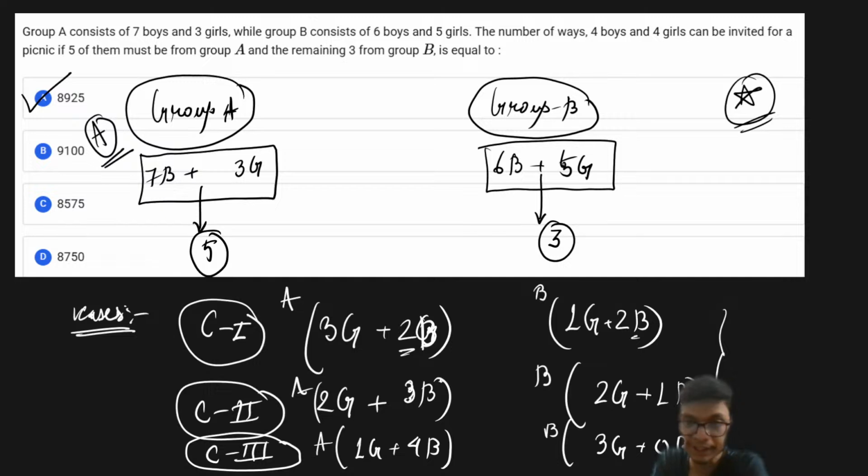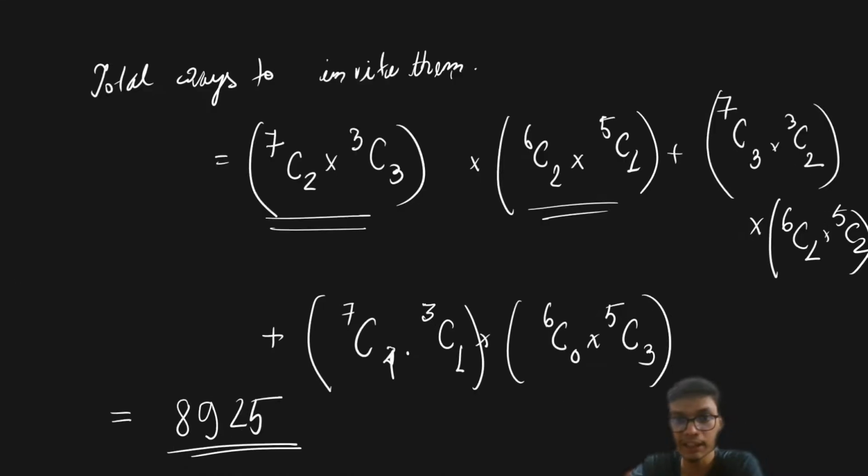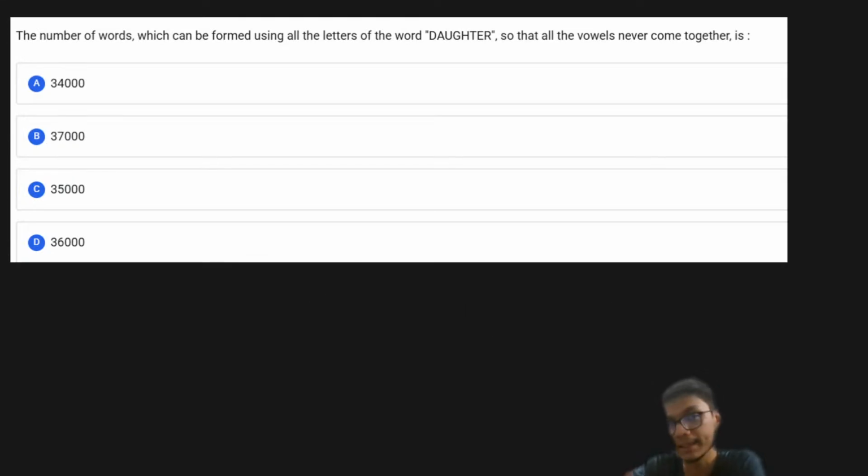All right, so switching gears. Let's move to the next part. The next part is again a similar kind of problem: we have to arrange all the letters of the word DAUGHTER such that all the vowels never come together. These types of questions are basically solved using the bundle method, or gap method. When it is talking about never coming together, that means we have to do gap analysis.